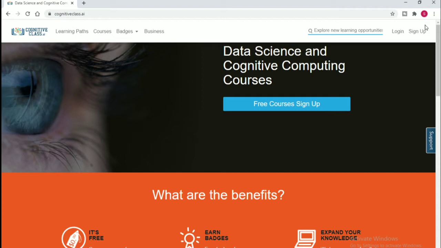For those who don't know, IBM mainly stands for International Business Machines. IBM is one of the most reputed companies in the world in the field of computer software and hardware. This website and its courses are mainly designed and developed by the members of the IBM Developer Skills Network. Here you can find many courses.